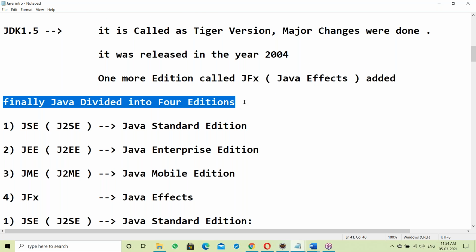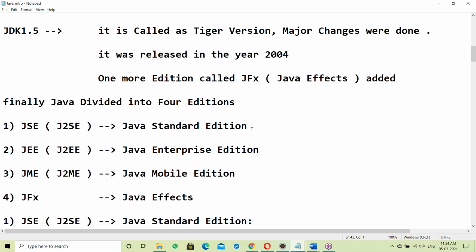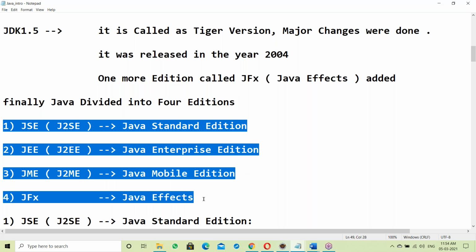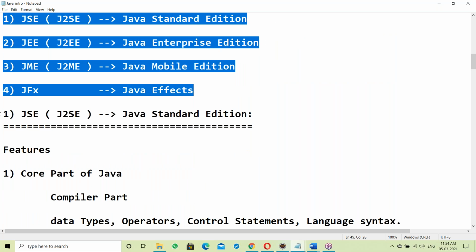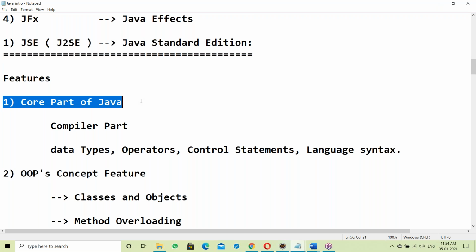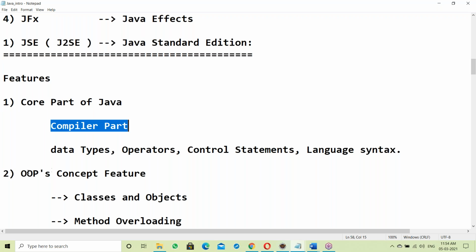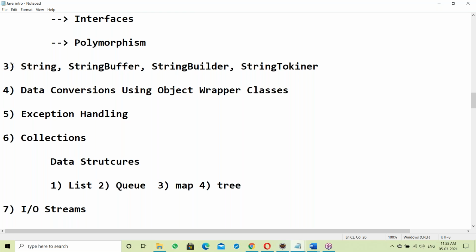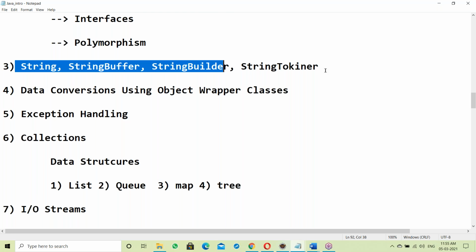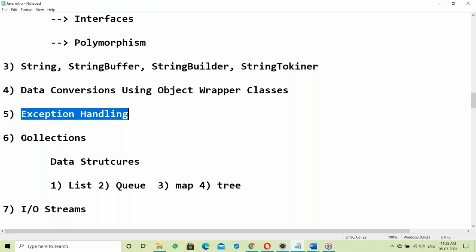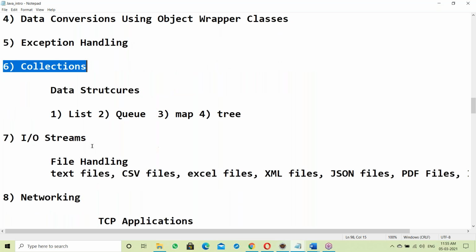So finally Java is divided into four editions: standard edition, enterprise edition, mobile edition, and effects. The features of standard edition are the core part of Java, meaning compiler parts, OOPS concept implementation, then string buffer, string builder, string tokenizer, data conversions using wrapper classes, exception handling, collections,